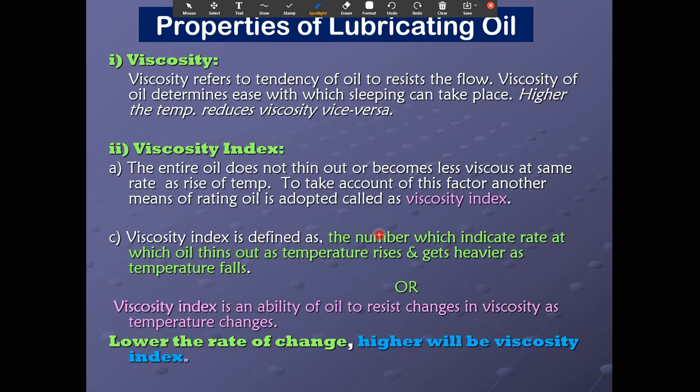So, what are the properties of the lubricating oil? First is the viscosity, which refers to the tendency of oil to resist flow. The viscosity of oil determines the ease with which slipping can take place. A higher temperature reduces the viscosity, and vice versa.